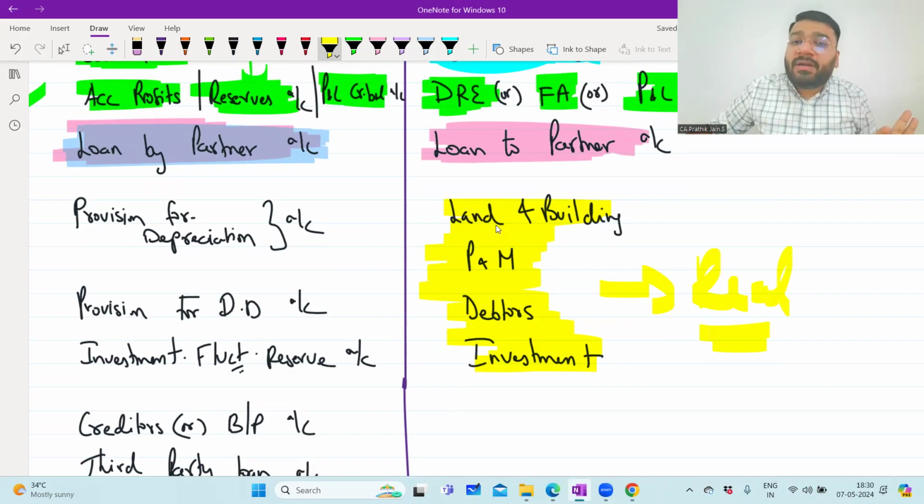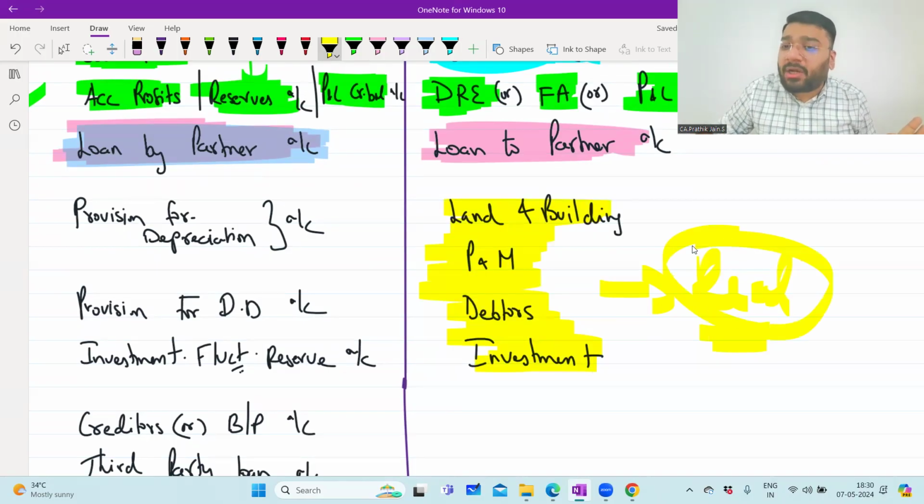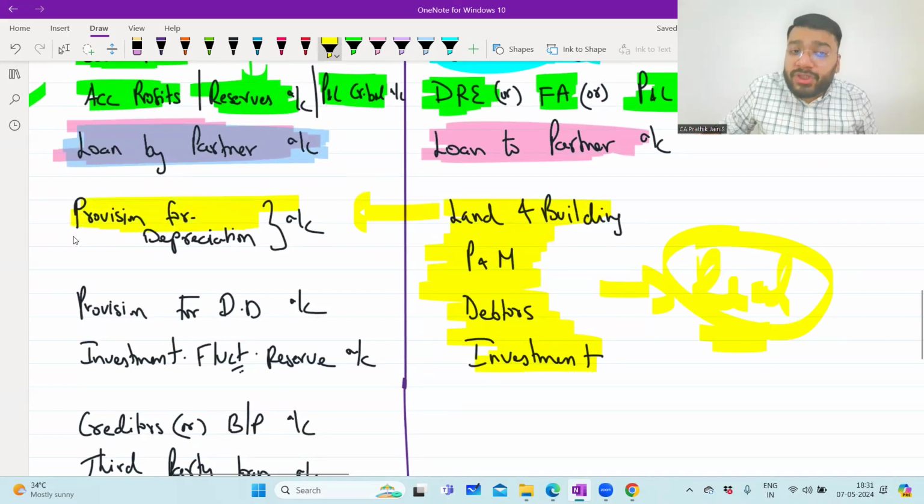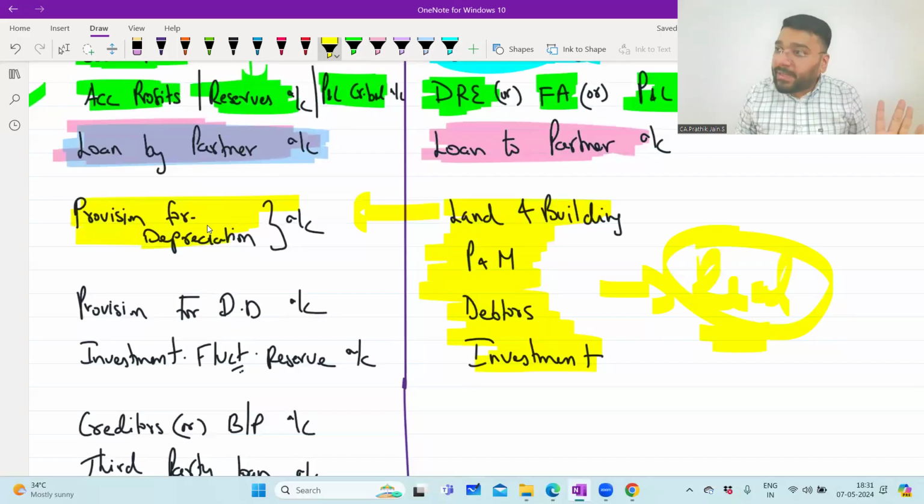So now we're transferring all these assets to the realization account so that all the assets which are scattered in multiple ledgers, we bring under one roof and we can realize the money. Now here there is a catch. Land and building will have a corresponding provision for depreciation. So the provision for depreciation also has to be transferred to the realization account. Am I clear at this point?